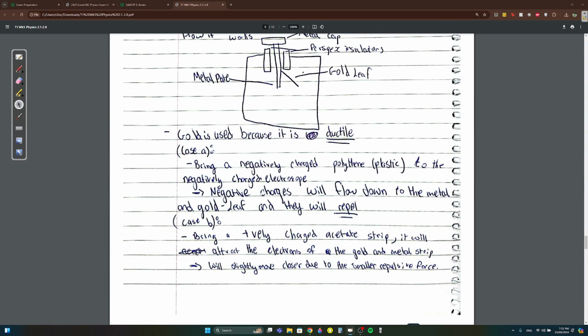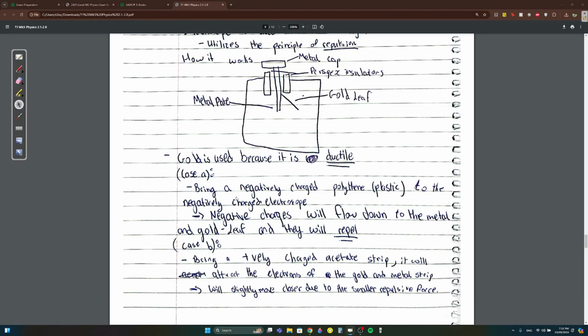Case A is to bring a negatively charged plastic to the negatively charged electroscope. Negative charges will flow down to the metal and the gold leaf, and they will repel. The gold leaf and metal plate are negative, so they're already repelling. If you get more negative up here, negative will flow down here, so there will be a greater difference. That means it will repel more.